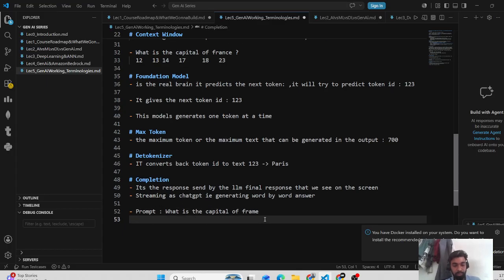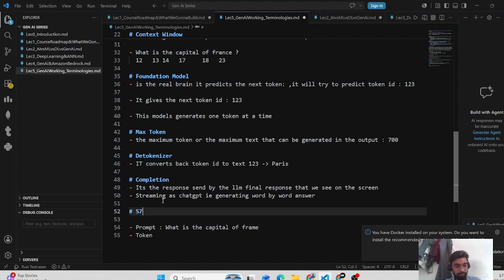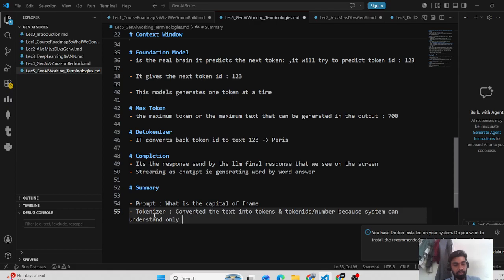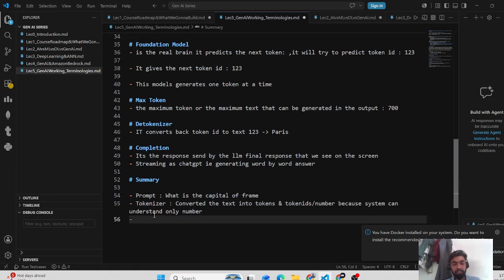Now, after this prompt, the tokenizer came and converted the text to tokens and token IDs. What did it convert? The sentence. Why? Because the system can understand only numbers.